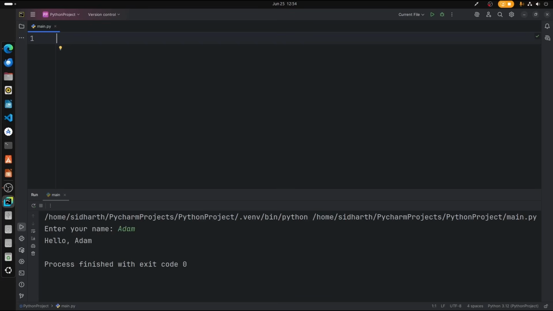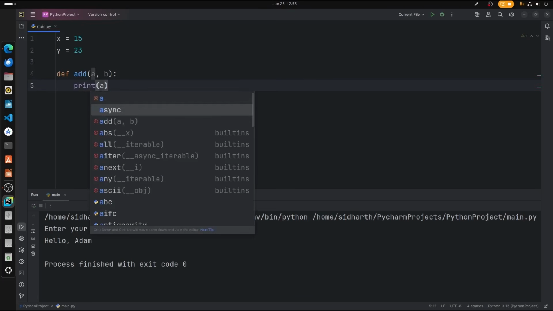Let me show you. I'm going to write an addition function. First let's create two variables. I'll create a variable here, y is equal to, let's say 23. Now we're going to create a function for addition. So def add, we're going to name the function add, and we're going to create two parameters here, a and b. Now type a colon. We're going to just type print a plus b.